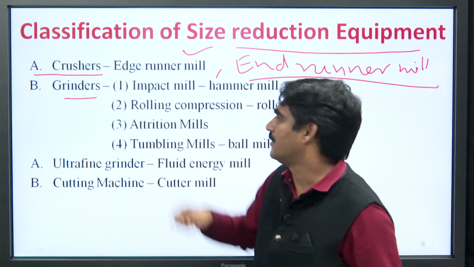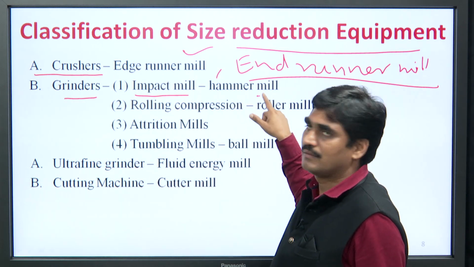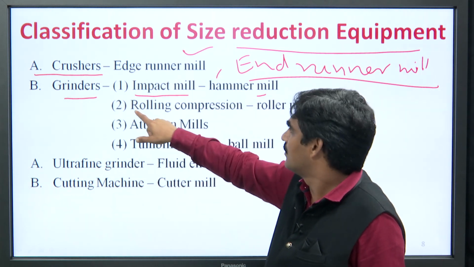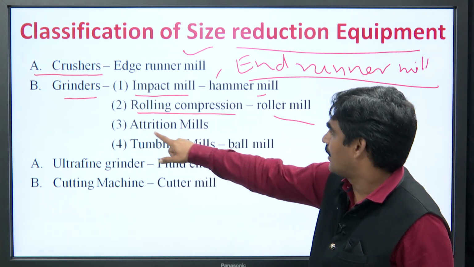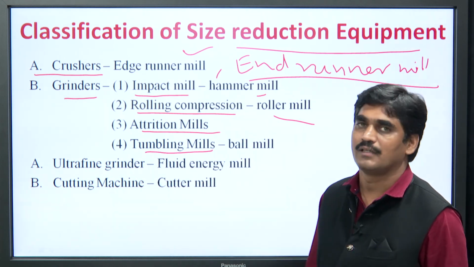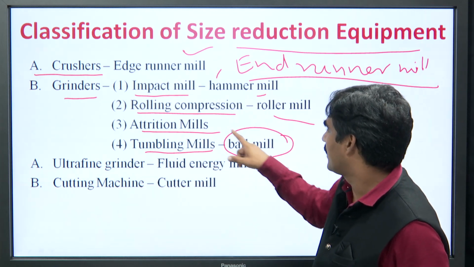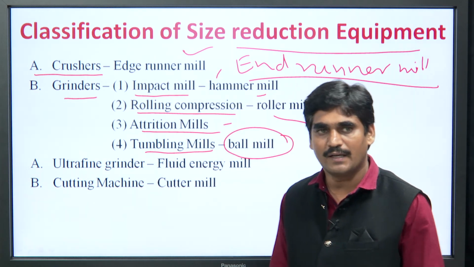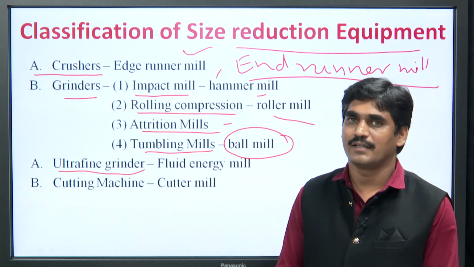Next is grinders. Grinders are of 4 types: impact mill, example is hammer mill; rolling compression, example is roller mill; attrition mills, the example being the attrition mill itself; and the fourth one is tumbling mills, example is ball mill. Next is ultra fine grinder.